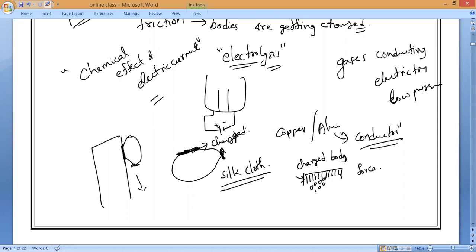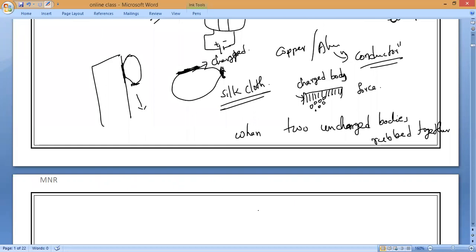So any two bodies, when two uncharged bodies are rubbed together, they will turn into what, guys? Kaushik? They will get electrically charged. That is what: they get electrically charged. Shruti, do you understand, Shruti?